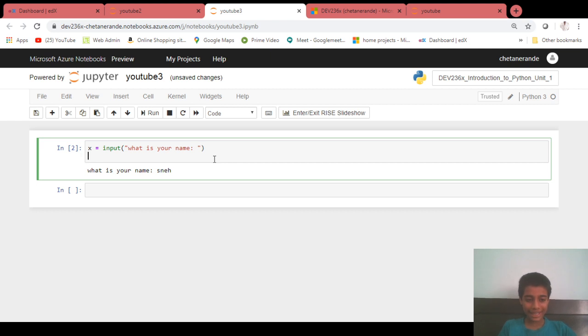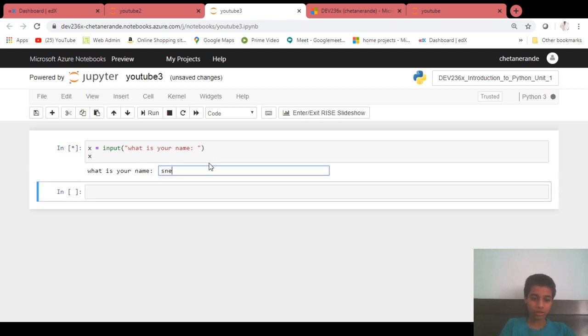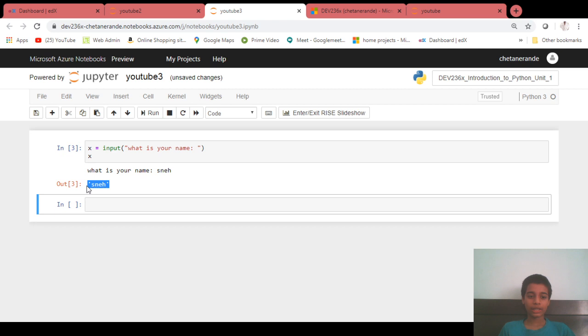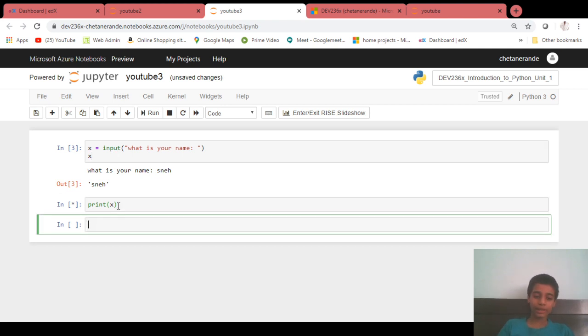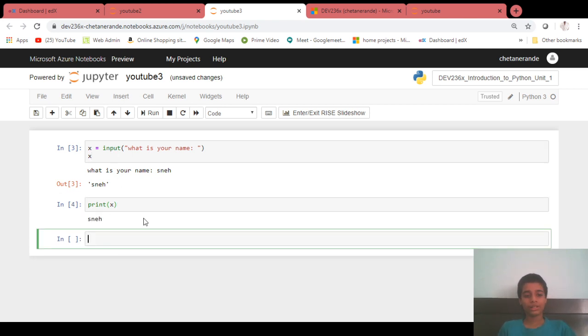So if I say X, then it will say X. That is a string, so that's how it works. If I use print X, so X is now a saved value, saved in this notebook, that X is equal to Sneha. If I print X, it will print Sneha here. That's how things work here. In Python, it is really easy to understand how it works.